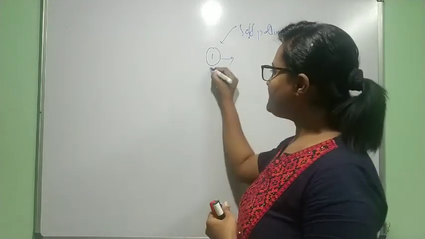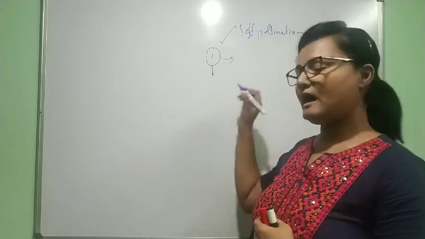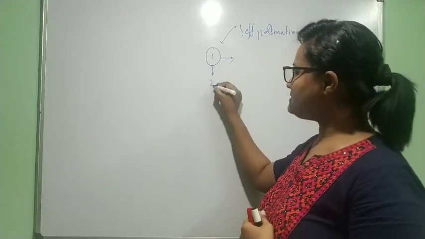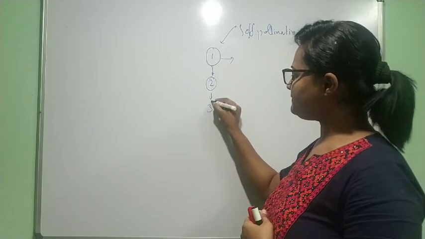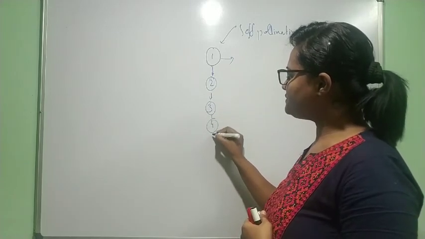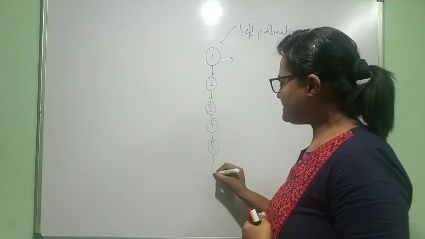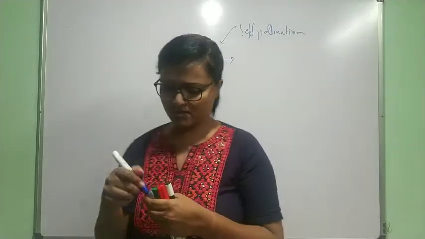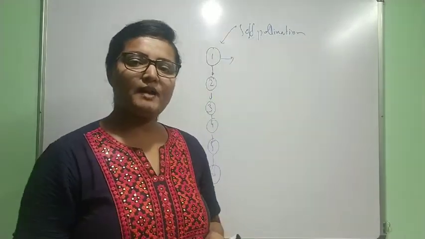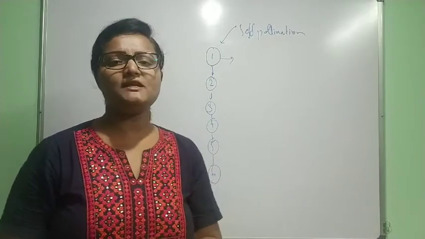What happens if the same progenies again perform self-pollination? Second generation, third generation, fourth generation, fifth, sixth.